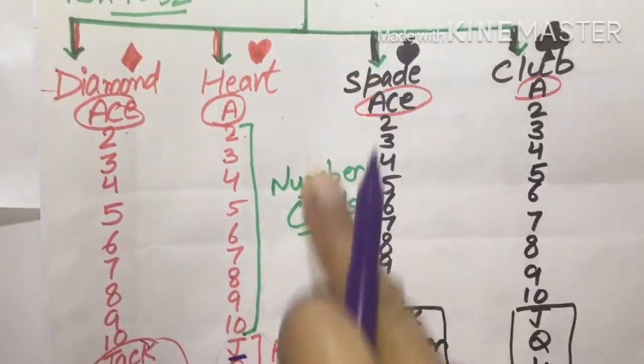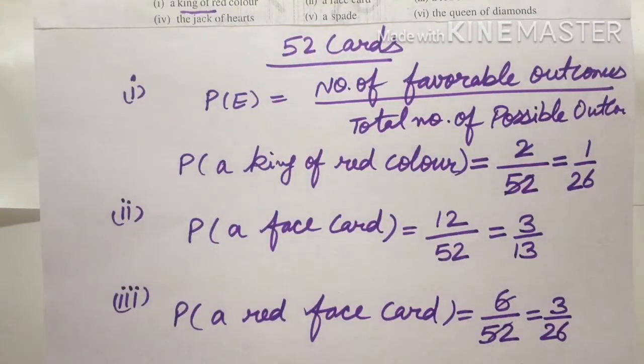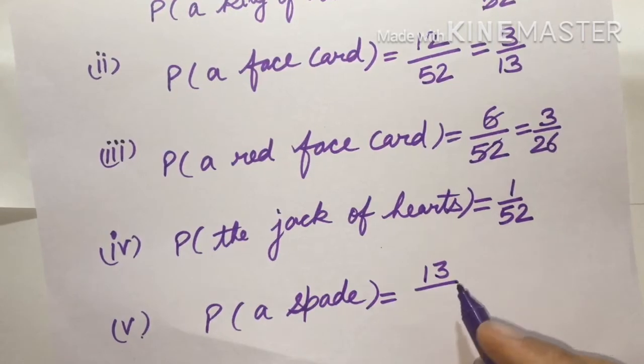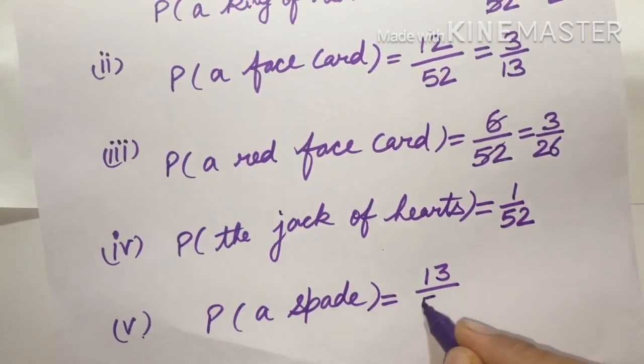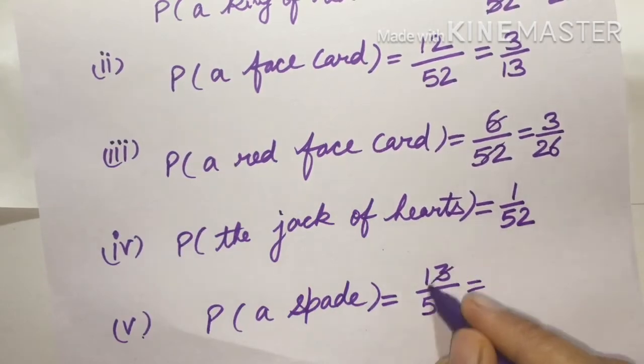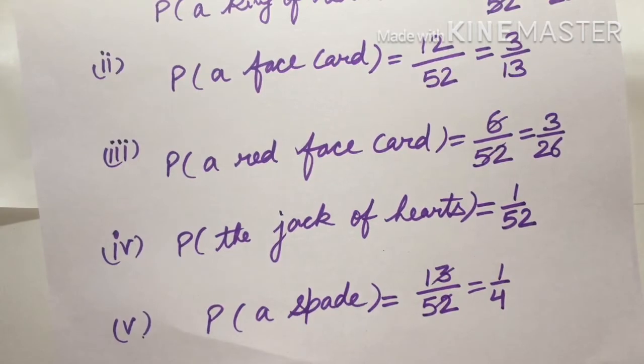So how many cards are in this set? Total 13 cards are there in the spade section. So we will write 13 cards under that spade section, 13 upon total cards 52. After simplification it will come 1 upon 4 is the probability for a spade.